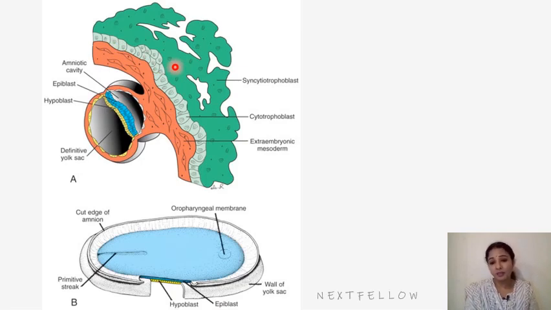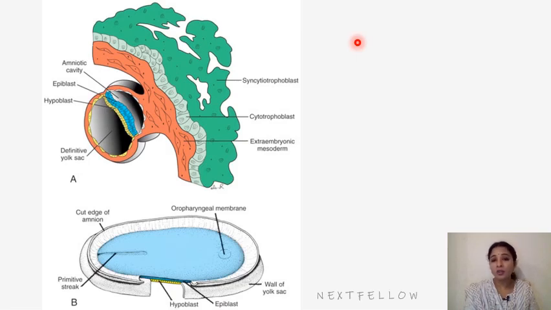At the end of the second week and the beginning of the third week, the most important thing which is seen is the primitive streak. At the beginning of the third week, a longitudinal ridge appears in the midline in the caudal end of the dorsal aspect of the bilaminar embryonic disc. So this is the dorsal aspect of the bilaminar embryonic disc, and here is the caudal side. Within the epiblast a ridge will form, which is called the primitive streak. It appears during the 15th day of intrauterine life.